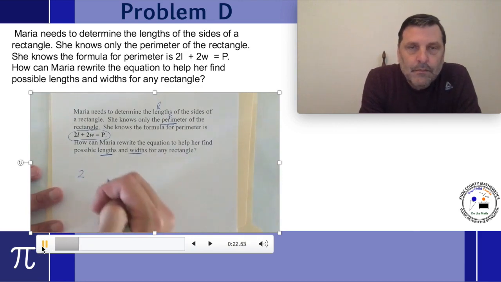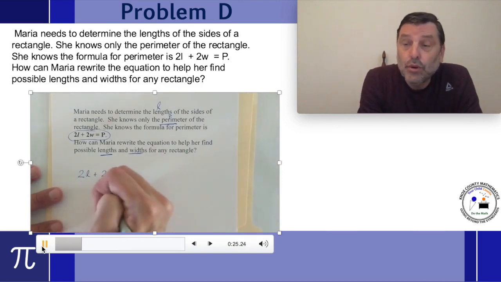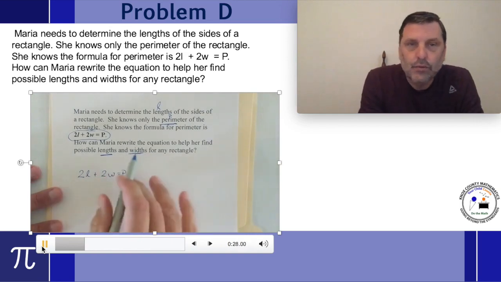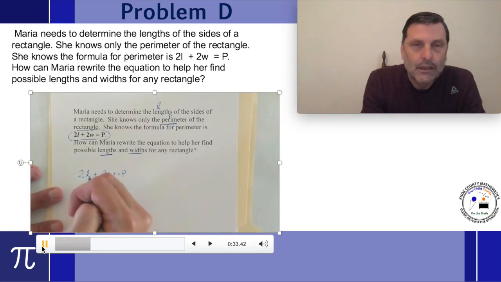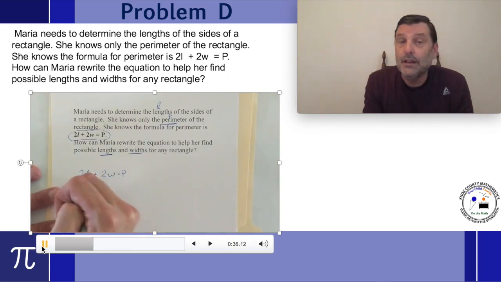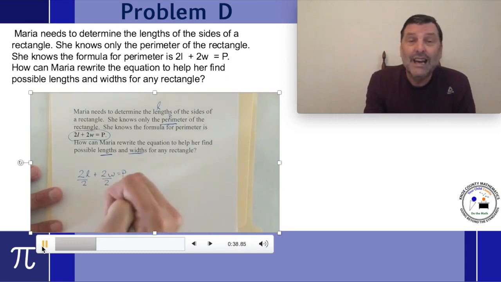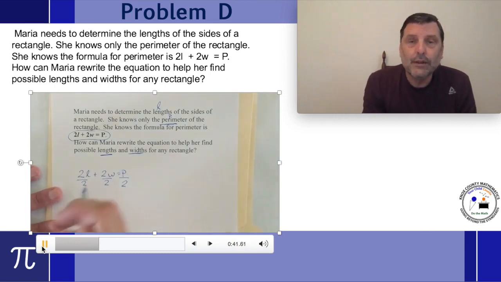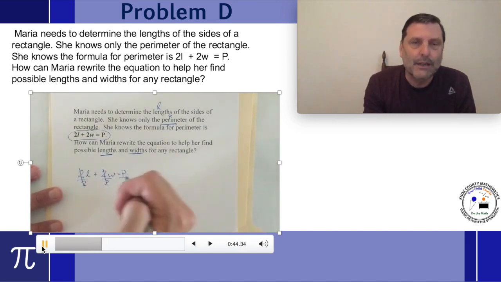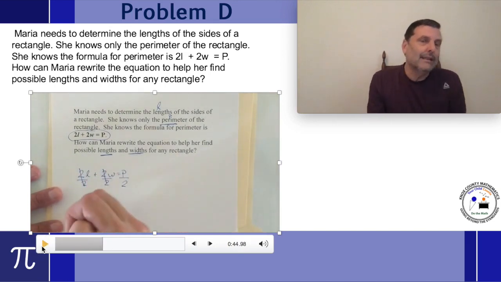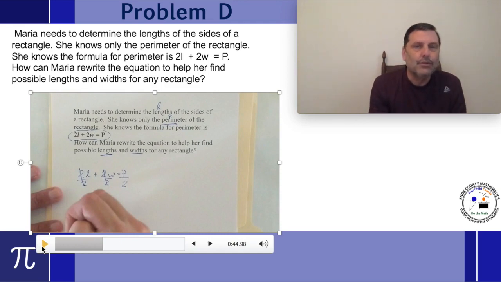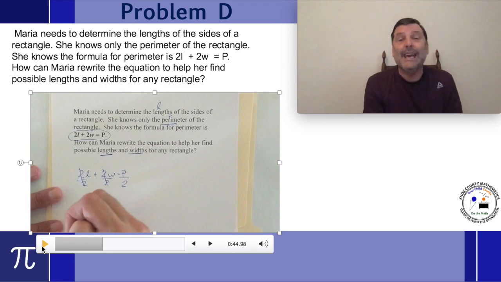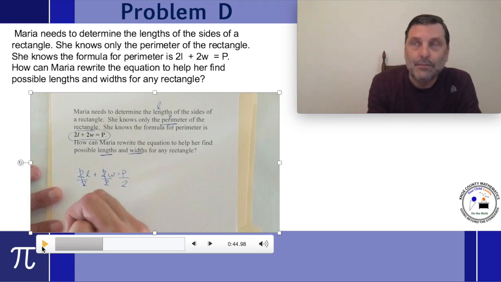2L plus 2W equals P. We're going to isolate that letter L. In other words, we want to end up saying L equals something, not P equals something. So just like before, we have to ask ourselves what's being done to the L. We're going to reverse the process. I want to get rid of those 2's, so to speak. So I'm going to divide everything by 2. And if I'm dividing that 2L by 2 in order just to get an L, because that's what we want to isolate, I can't do just the 2L. I've got to divide everything by 2. That's our properties of mathematics to remain equal. Everything has to be done the same way.